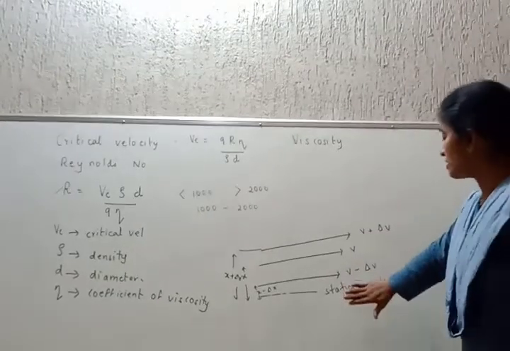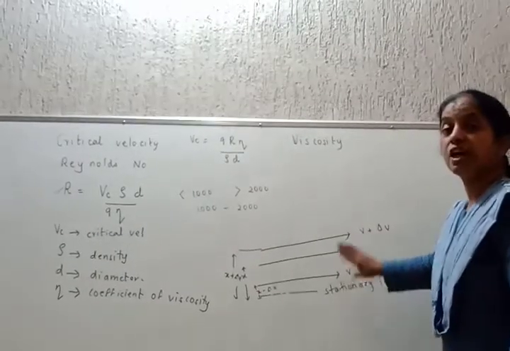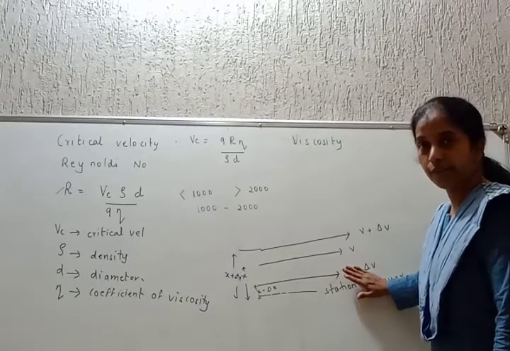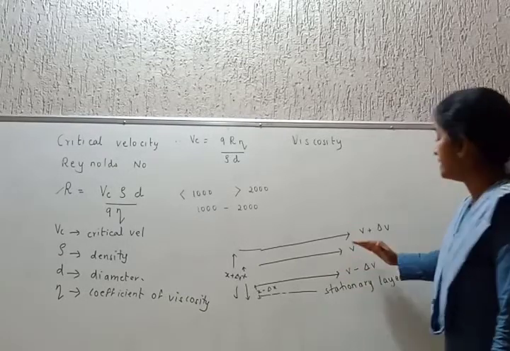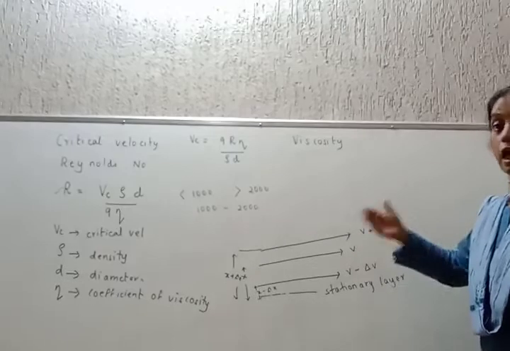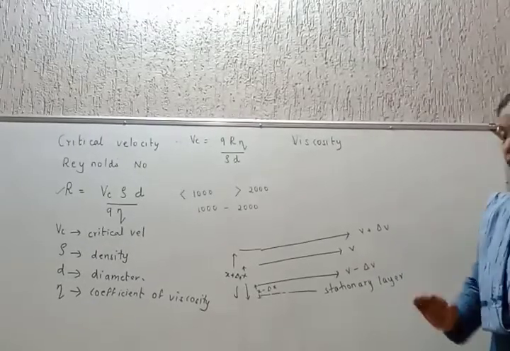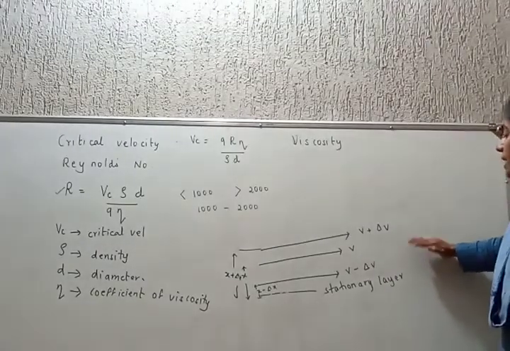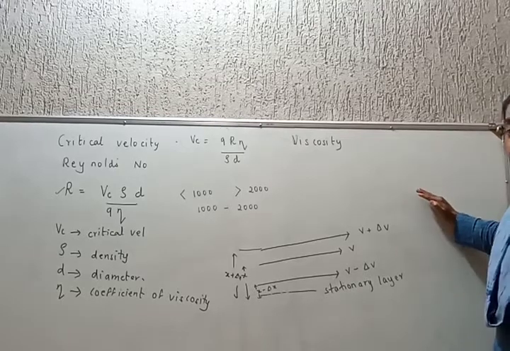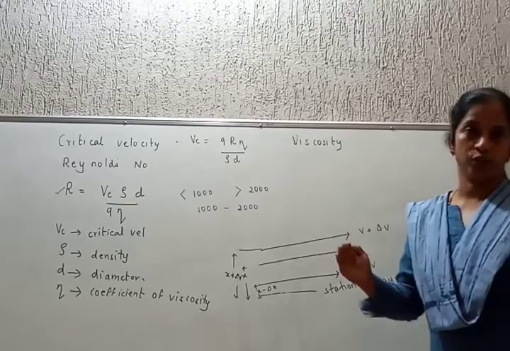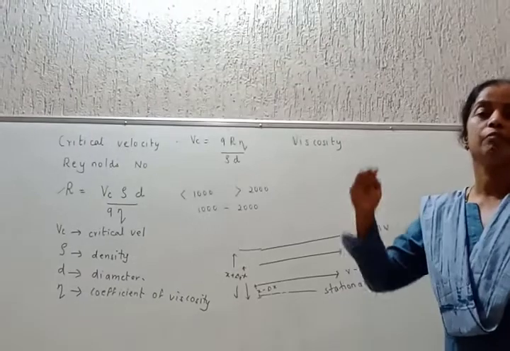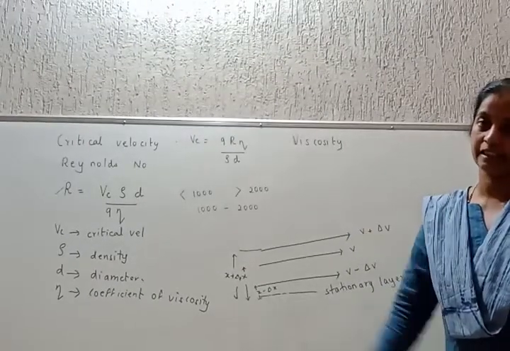Why? Because the stationary layer offers a frictional force on the lower layer and still lesser frictional force on the layer above it, and so on. सांगायचं काय की as we move higher and higher from the river bed, the frictional force of the liquid becomes lesser and lesser. That's it.